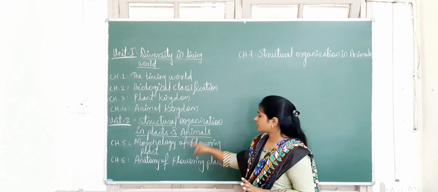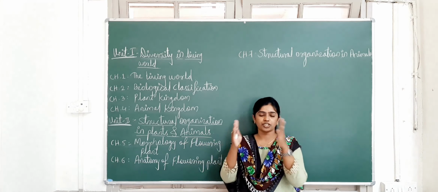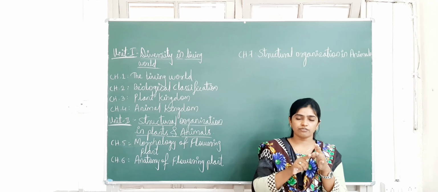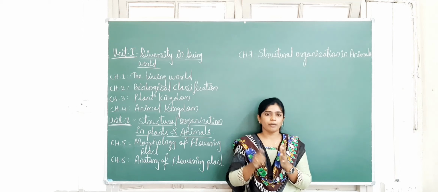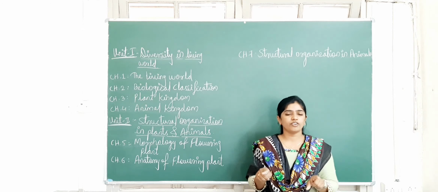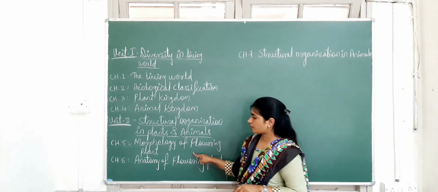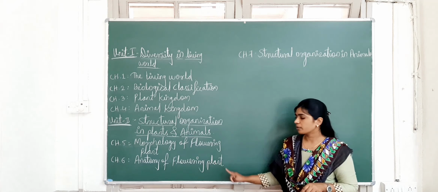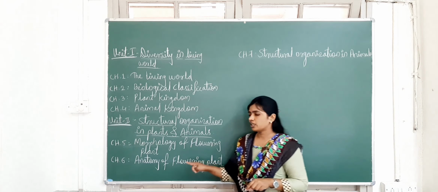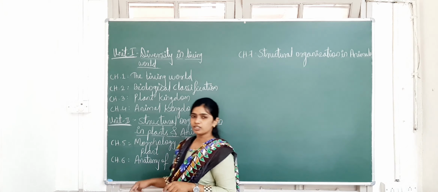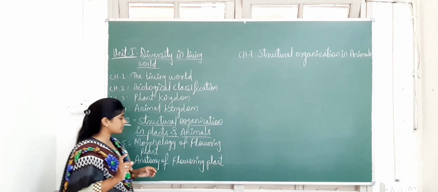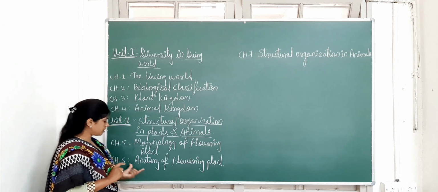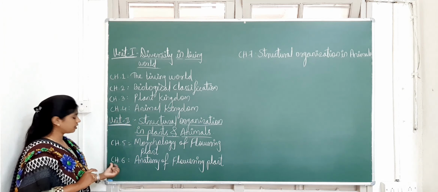Externally means the study of flowering plants externally, what morphological characters are there: root, stem and the leaf, what types of roots are there, stems are there, leaves are there. All the morphological characters you are going to study in chapter number 5. And next one is chapter number 6, anatomy of flowering plant. Anatomy is also a branch of biology. Anatomy means the internal structure. Study of the internal structure of the flowering plants is the anatomy. Okay, chapter number 6 it is.